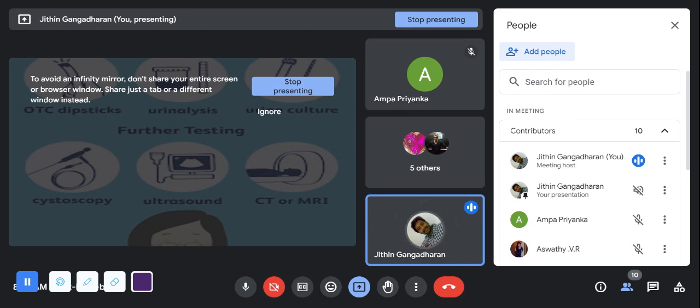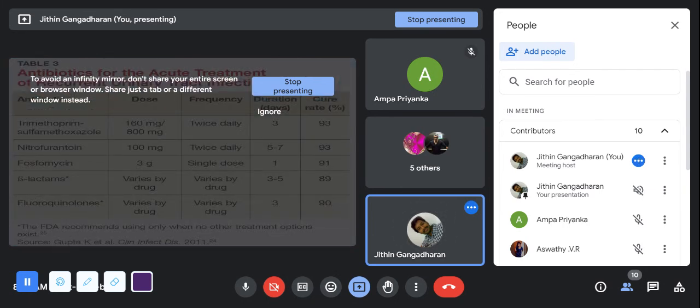Then CT or MRI, it's not for the urinary tract infection. We are not going to do CT or MRI for the urinary tract infection. But if the patient is getting repeated urinary tract infections, we have to understand the reason. For that, we have to check the CT of the kidney, to see if there are any other underlying problems related to urinary tract infection, or if we are not able to understand what is the cause of these urinary tract infections.